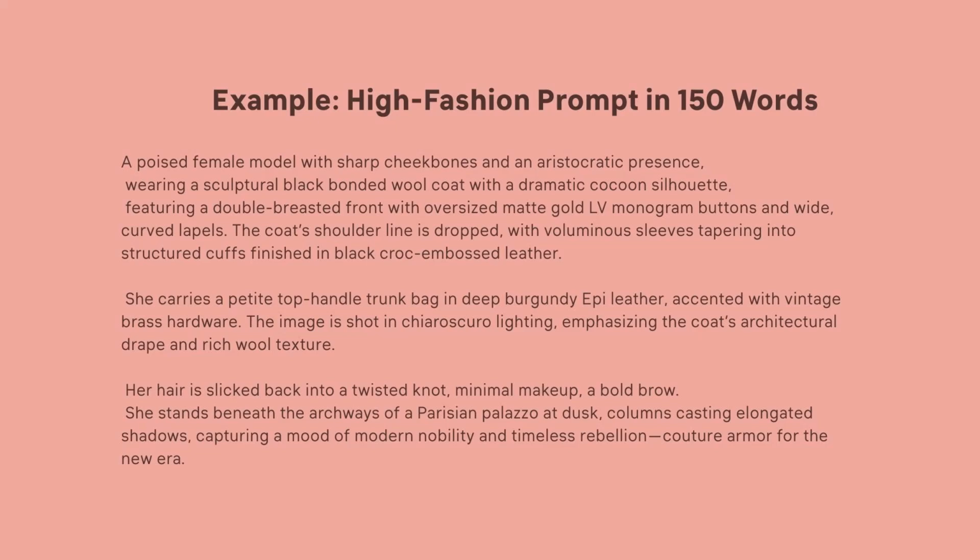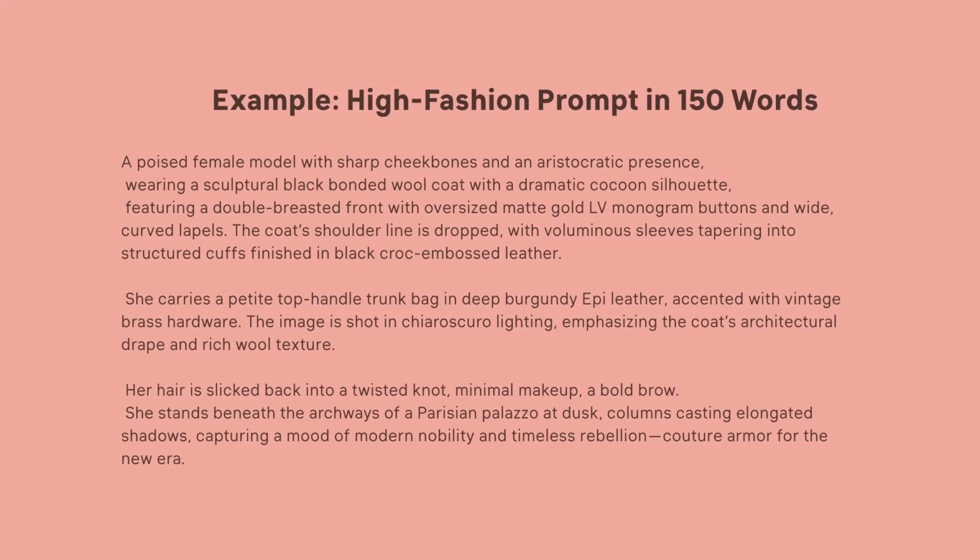A poised model with sharp cheekbones and an aristocratic appearance, wearing a sculptural black boned wool coat with a dramatic cocoon silhouette, featuring a double-breasted front with oversized matte gold LV monogram buttons and wide curved lapels.